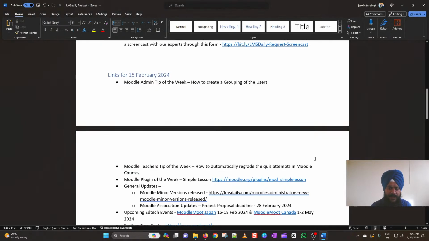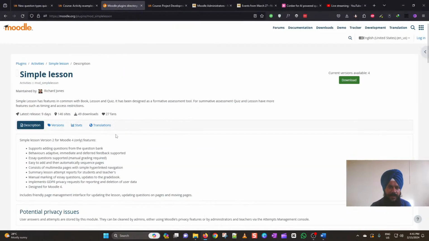Going back to the agenda document for point number 3 of this show, Moodle plugin of the week. And today we'll be discussing the simple lesson plugin. The simple lesson plugin is having the features common with the book resource, the lesson activity, as well as the quiz activity.